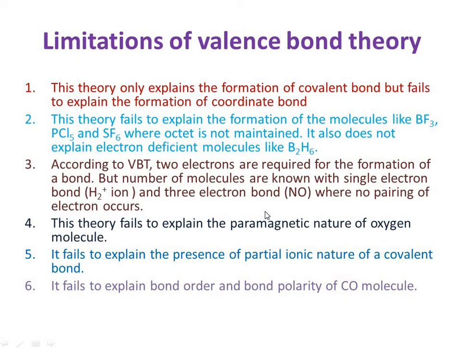The last limitation is that it fails to explain the bond order and bond polarity of the CO molecule. The bond order of CO is three, but according to valence bond theory, when we form the CO molecule with the help of hybridization, or by considering the postulates of the valence bond theory, it shows two. This means the theory fails to explain the bond order and bond polarity of the CO molecule, and all these limitations can be covered by the molecular orbital theory.